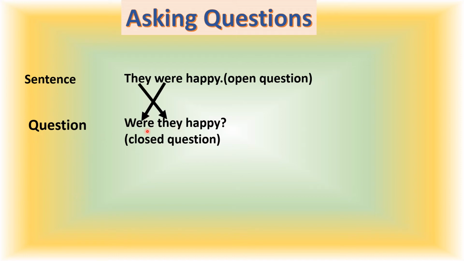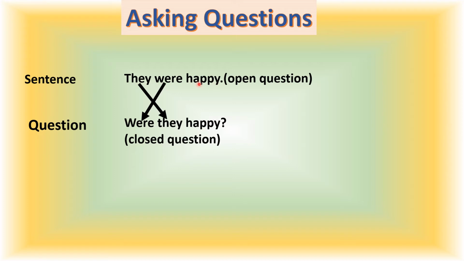Understood? So when we are making a closed question, or when we are questioning something, we shift were here and they here. So what is this were, children? This we have studied. Was, were. Yes, that's a helping verb, isn't it? These are all called helping verbs because they help the main verb.